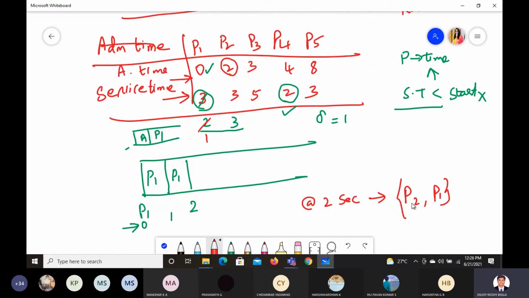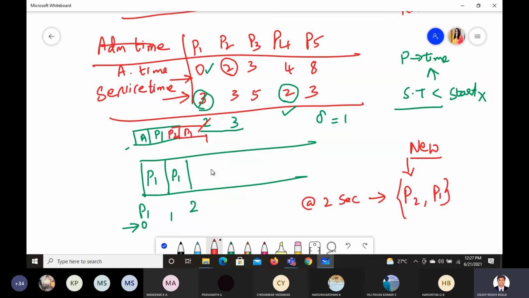Which one has to enter the queue, we need to check. Okay, first two we got P1, P1. And one more thing we need to understand here is which one is new. Let us say which one is newly coming up, we should give the priority. In this case, this one is the new process, so this new process will go into the picture, P2 here, and then P1 will enter.